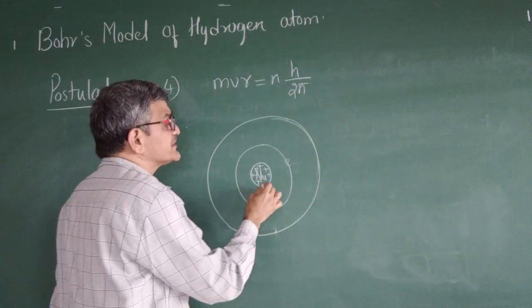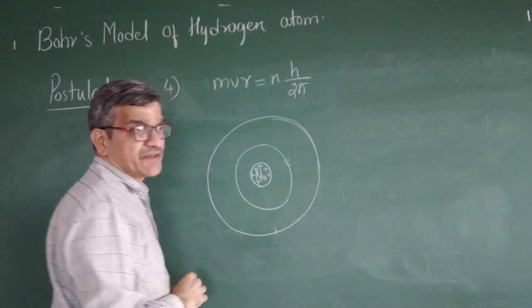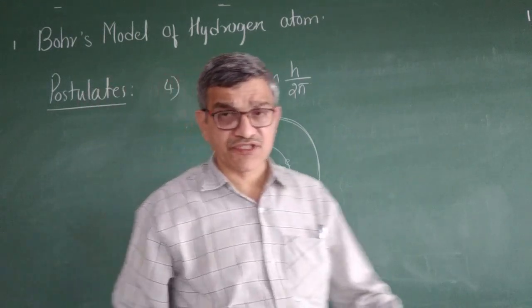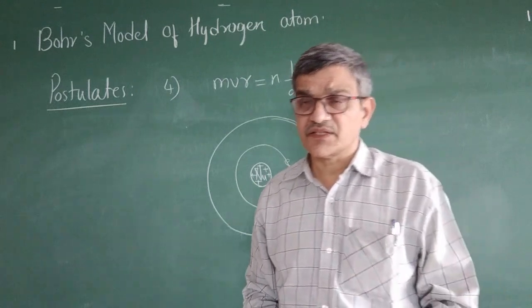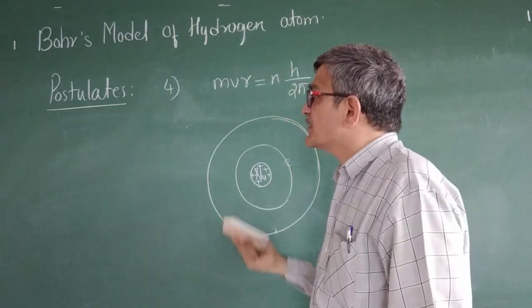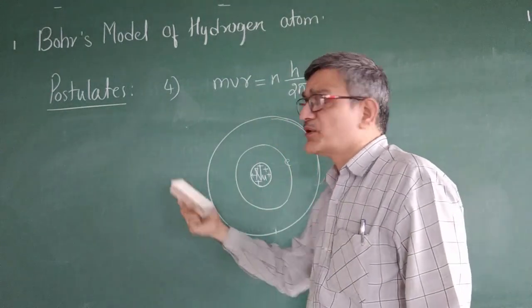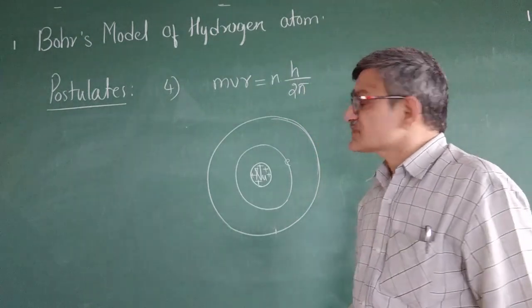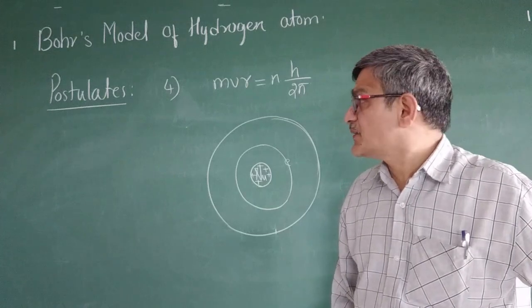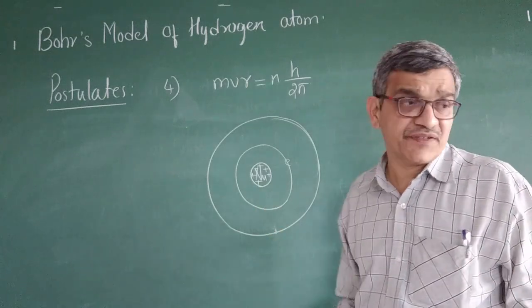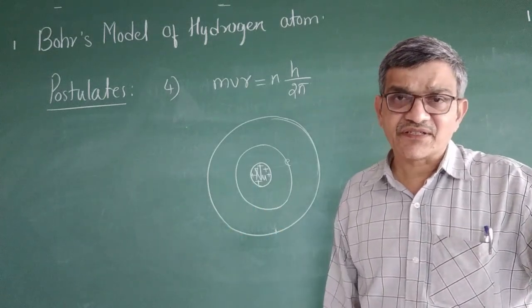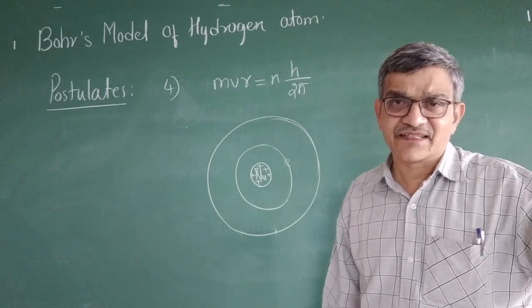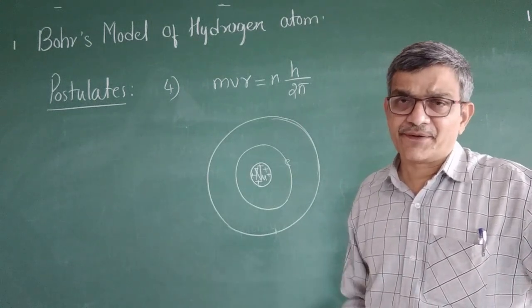Okay. So these are the four postulates given by Bohr. Normally they ask about Bohr's theory as a 3 marks example: explain Bohr's model of hydrogen atom or postulates of Bohr's theory. Then he has given some points on this. From this postulate we can measure the radius and energy of the hydrogen atom.